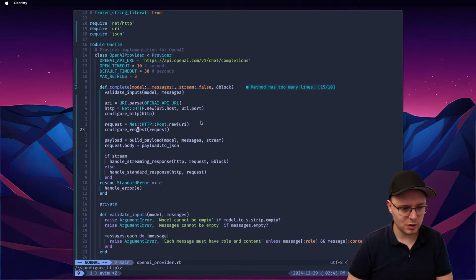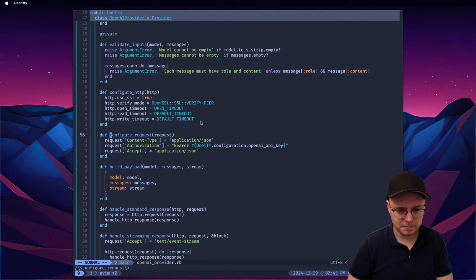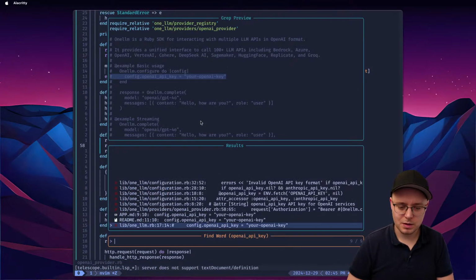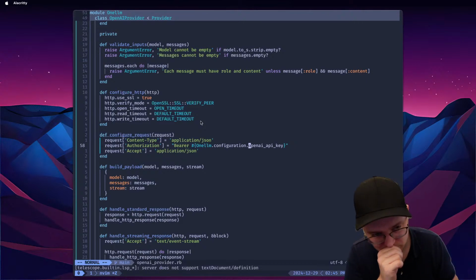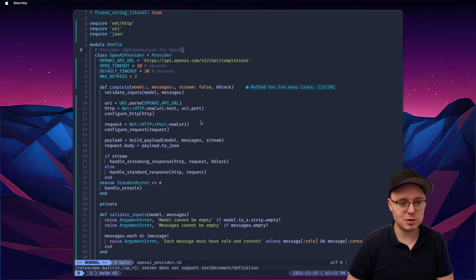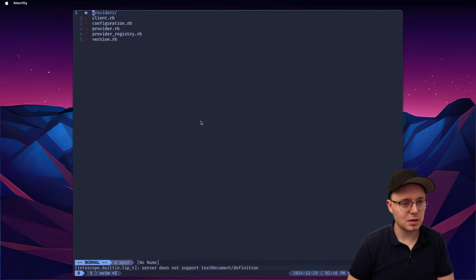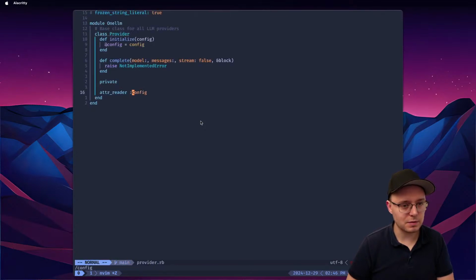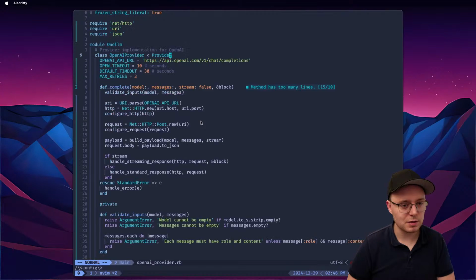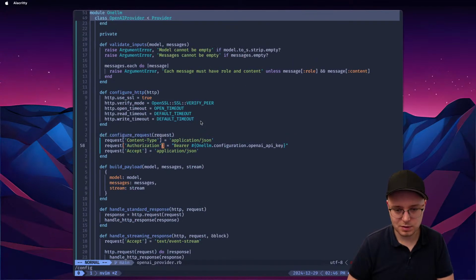What do we have? And then we have request, post, configure request. What do we do? Content type, authorization, OpenAI API key. Do we have that? Oh yeah, I think we have that. Yeah, we have that configured. But that's no bueno because our provider actually has config, right? Yeah, so they have config here. So we should use config instead. So this is going to be OpenAI. Where are you? Okay, let's go config here. So we will use config here.